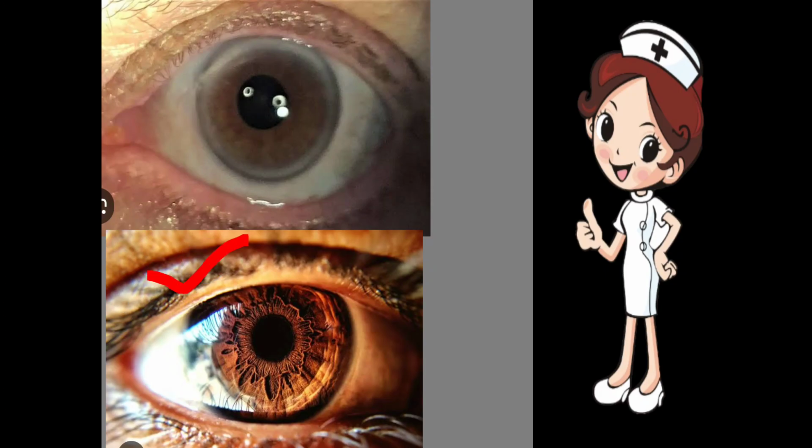Now the pupil becomes jet black in color. In case of the aphakic eye, the lens is absent from the pupillary area. If you can see, this is the pseudoaphakic eye. In case of a pseudoaphakic eye, when we shine a torch inside the eye, these reflexes are seen. But if we shine a torch in case of an aphakic eye, there is no reflection seen. This is the main difference between the aphakic and pseudoaphakic eye. These reflections are present in a pseudoaphakic eye and absent in an aphakic eye.